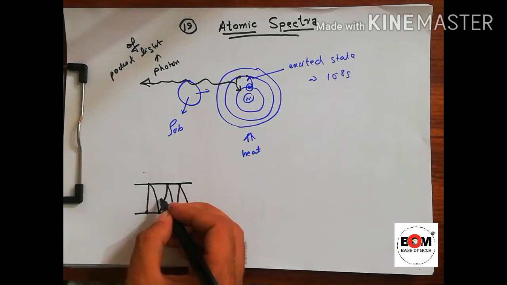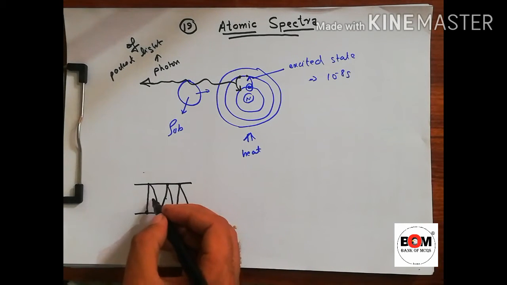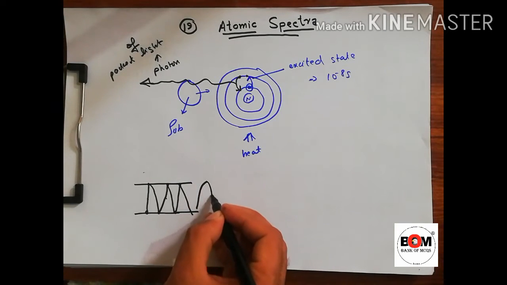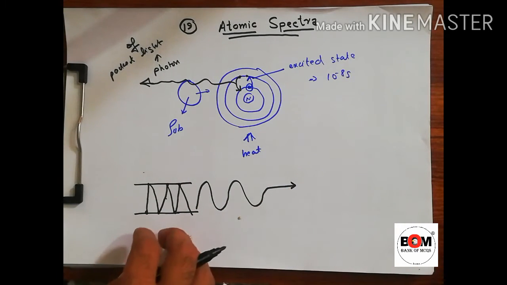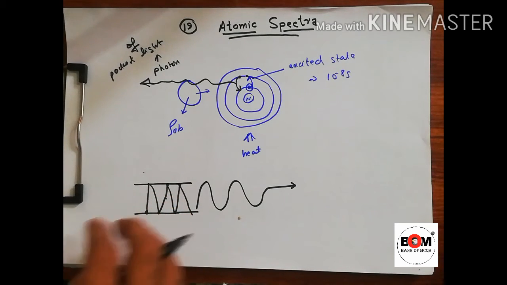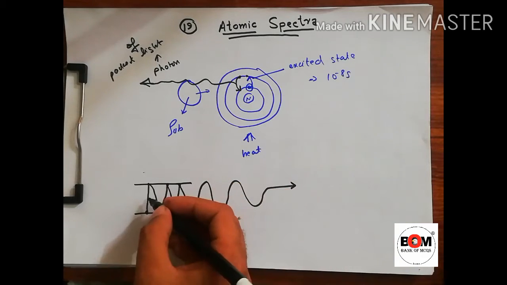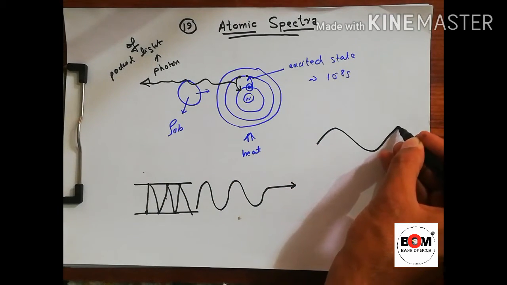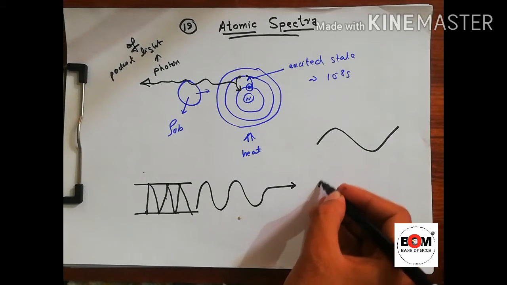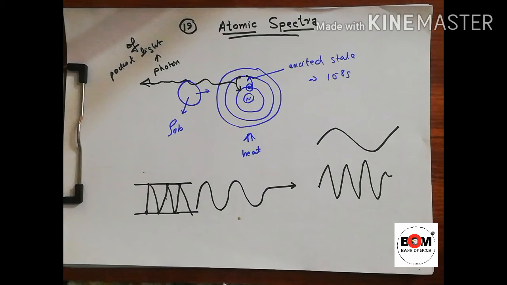So three photons will be emitted, and the energy of the photon depends on how fast the electron comes forth and back to the higher energy state. If it takes a long time, it will form a wave like this. And if it takes a short time, it will form a wave like this. So this is about the frequency.